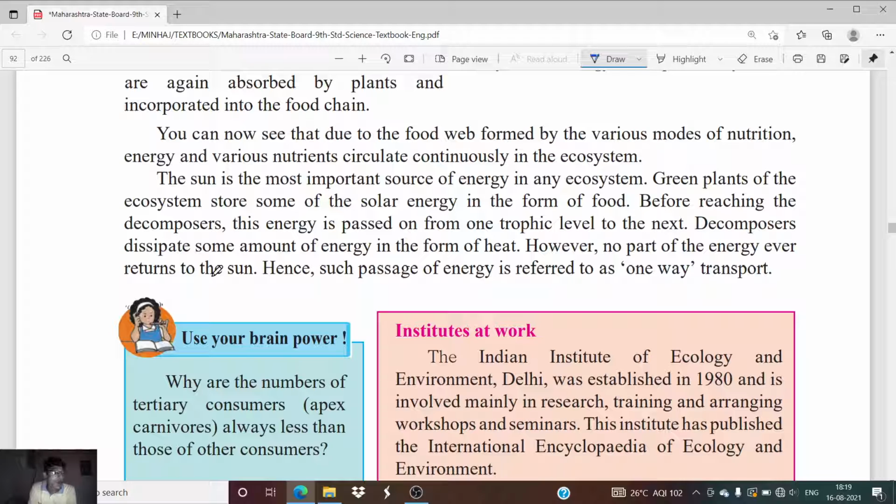The energy which is absorbed by the earth or the elements present on the earth is not going to go back to the sun. Okay, वो वापस sun तक नहीं पहुंचने वाले. The sun is not going to reabsorb those energies. Hence, such passage of energy is referred to as one-way transport. Whenever energy is transferred from one level to the second level, and the same energy is not again absorbed by level 1, then that means the transfer of energy is only one way. This is called one-way transport of energy.